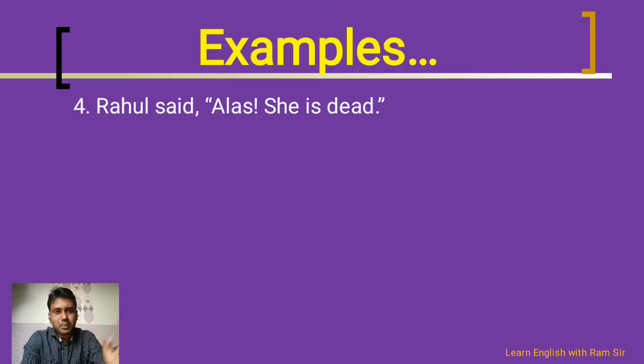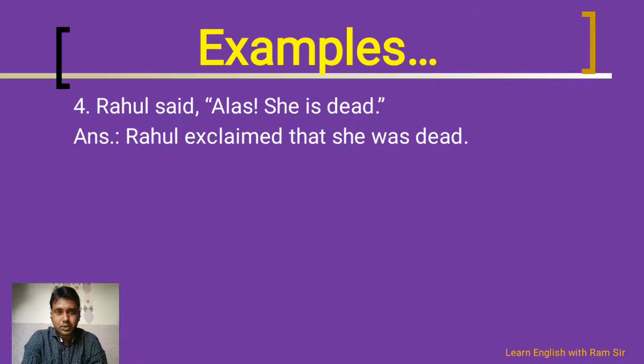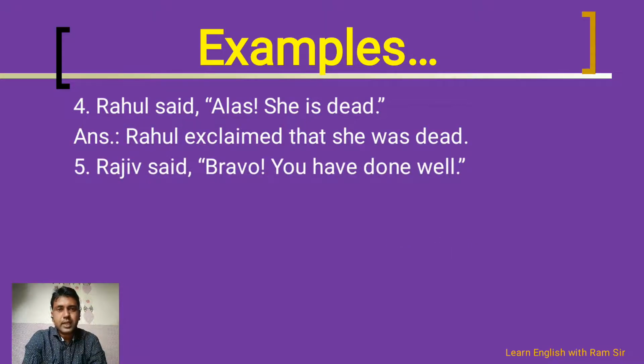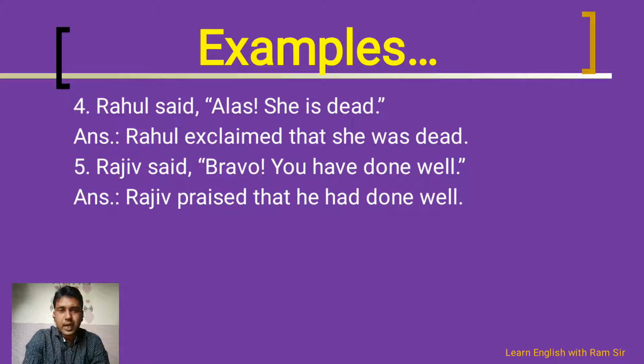So here it's very important that you use the word exclaimed. Rahul exclaimed that she was dead. Because the sentence is in simple present, we need to convert it into simple past tense. The next example I have taken is Raju said, "Bravo, you have done well." So bravo, this particular word you have to remove first and then think about "you have done well." So you can say Raju praised that he had done well, because the sentence is in present perfect tense and you need to convert it into past perfect.